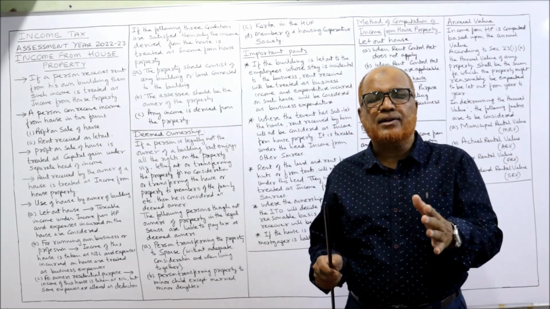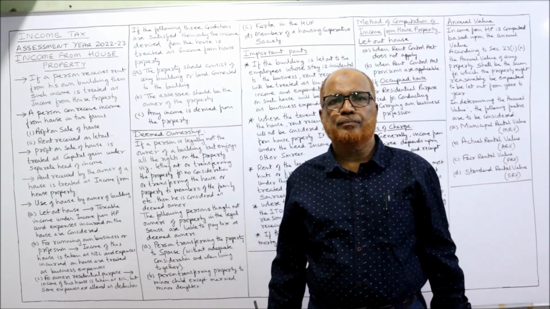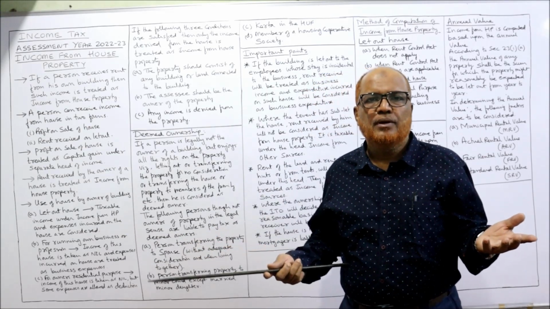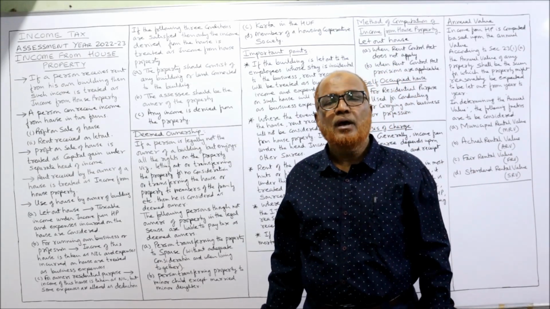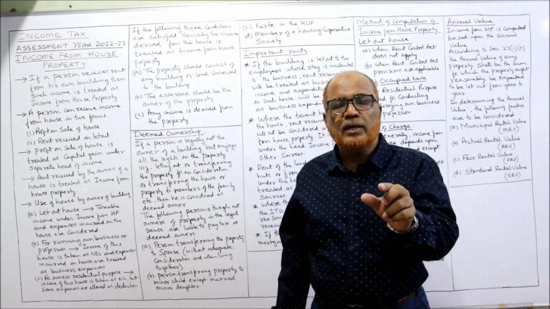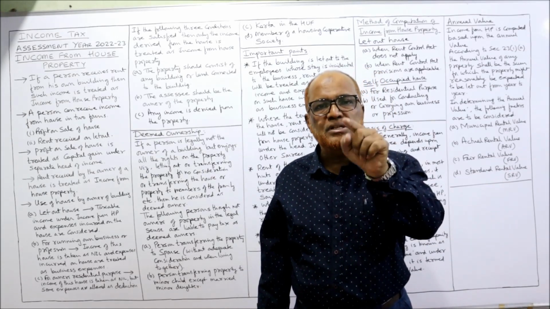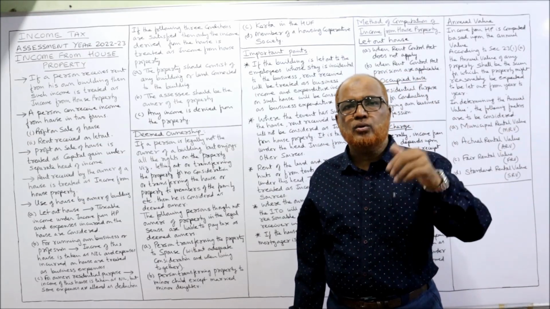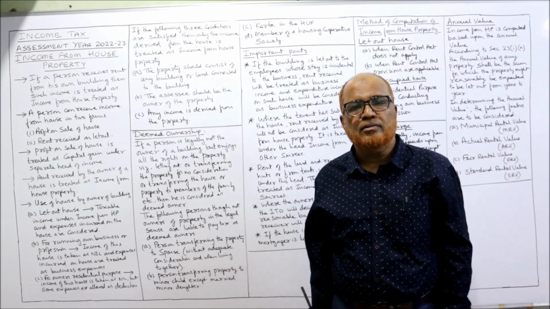For example, Mr. X transferred his own property in his own name in the name of his wife, without any consideration, just on the basis of love and affection. Mr. X transferred the property in the name of Mrs. X, wife, and both are living together, without any consideration. Then actually the legal owner is the wife. But Income Tax Act will treat Mr. X as the deemed owner. Because without consideration, you have transferred the property in your wife's name, and both are living together, in that case, deemed owner.